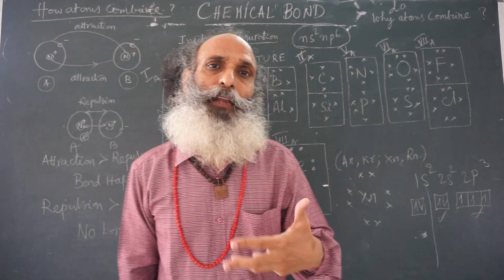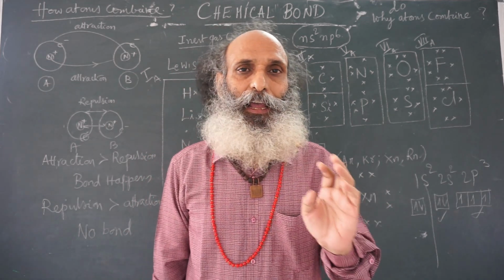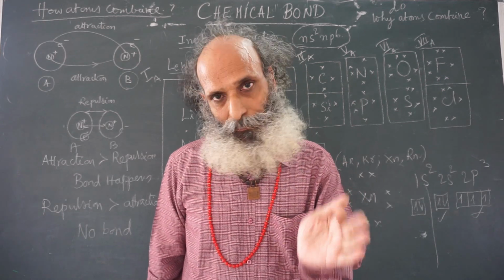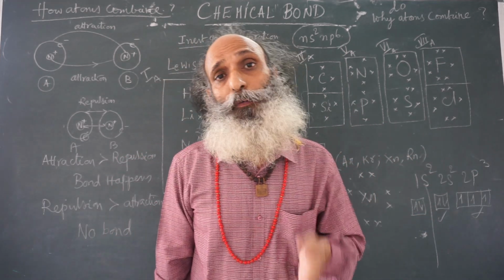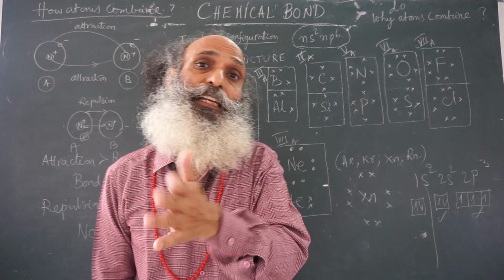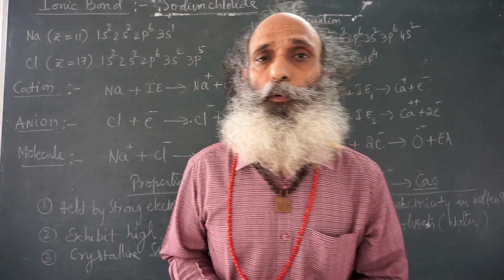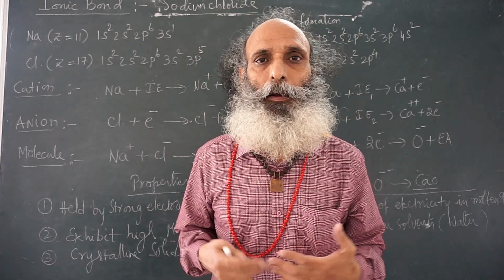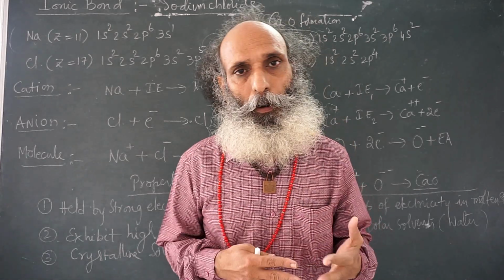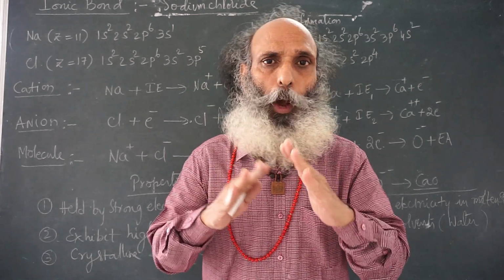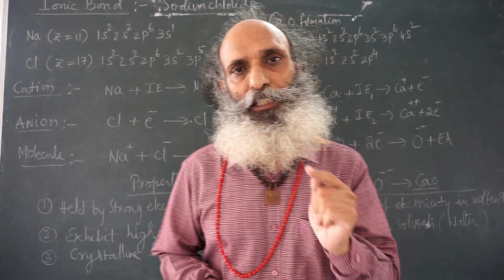Here, I will explain one more point. Valency, covalency. Valence electrons means the number of electrons in the valence shell. Covalency means the number of covalent bonds it can form. That is the only difference. So now we will try to understand ionic bond. What is ionic bond? Ionic bond is a bond between two ions. What is an ion? An ion is a charged body.